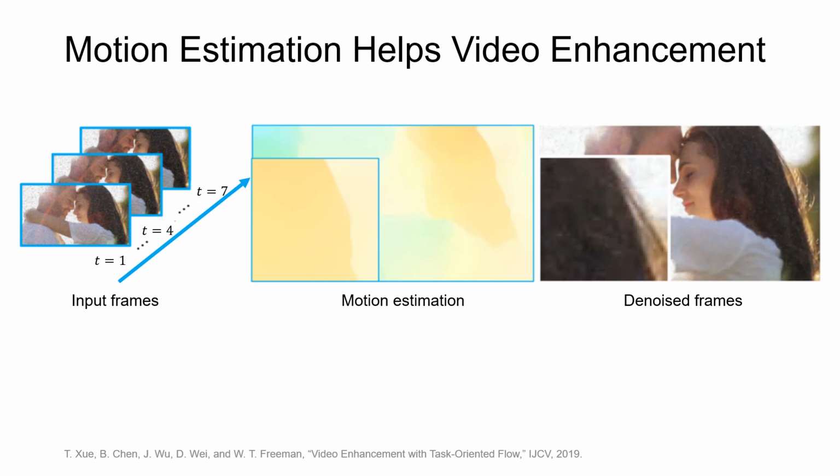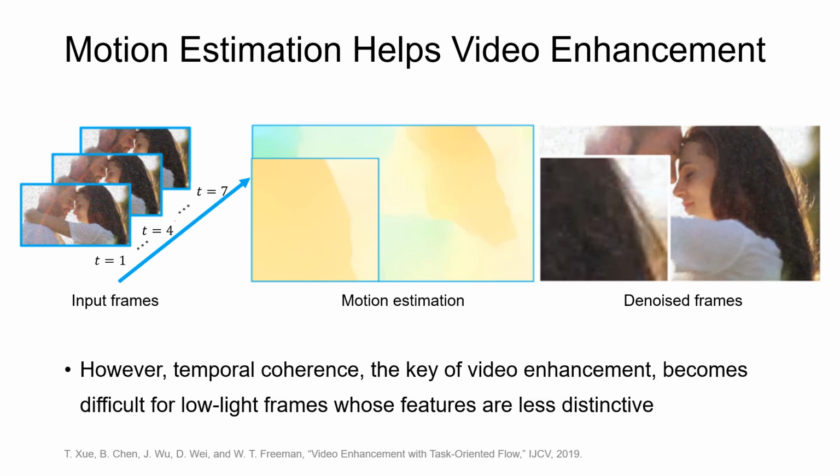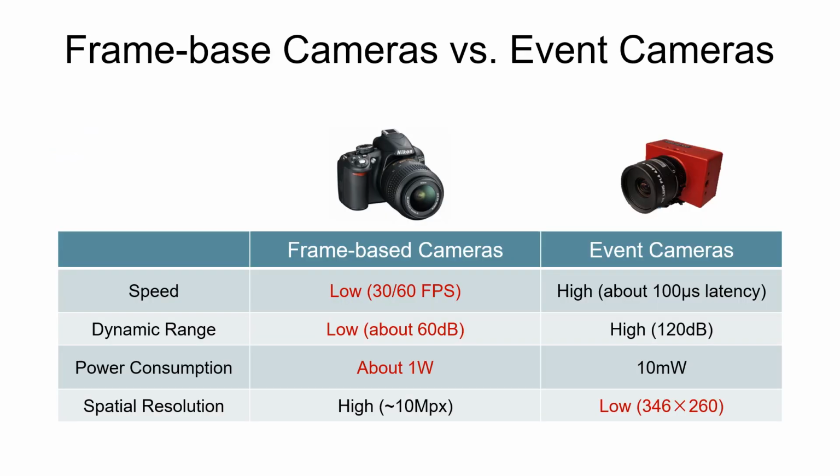The primary goal of video enhancement is to improve the quality of degraded video, with the key strategy being the exploitation of temporal coherence among neighboring frames. However, this approach becomes fragile when applied to low-light frames, where distinguishing features such as edges become less distinct and are contaminated by noise.